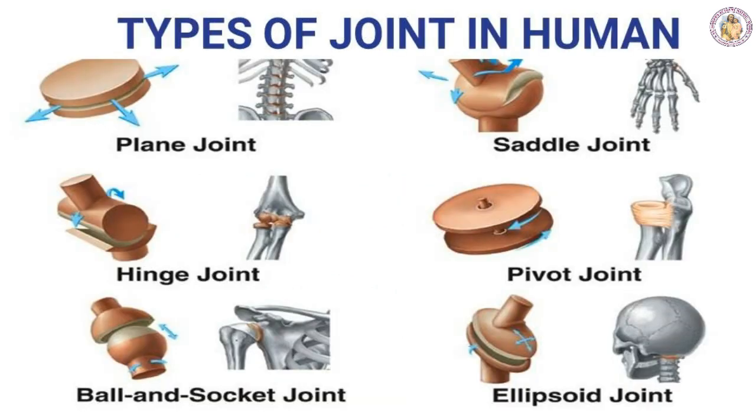The first one is the ball and socket. You can see the picture now. It is found in the shoulder as well as in the hip. It has a ball shaped head of one bone and a cup like socket on the adjacent bone. It can move in 3 planes. This joint allows the greatest range of movement.